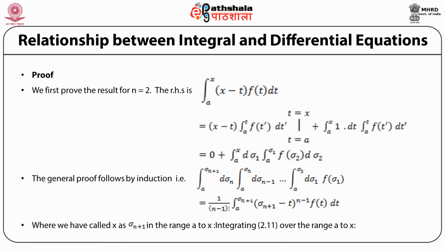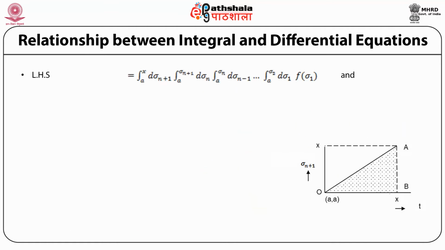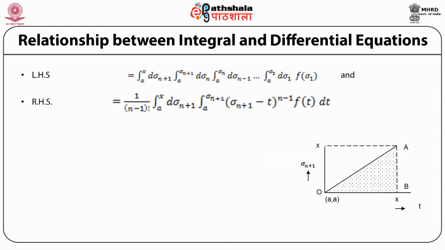Integrating this over the range a to x, the left hand side becomes equal to an n-dimensional integral over sigma 1, sigma 2, up to sigma n plus 1. Integration ranges: sigma 1 is from a to sigma 2, sigma 2 is a to sigma 3, and sigma n plus 1 is a to x. And the right hand side is then equal to 1 upon (n minus 1) factorial, an integral from a to x over d sigma n plus 1 multiplied by the integral from a to sigma n plus 1 of (sigma n plus 1 minus t) to the power n minus 1 f of t dt.